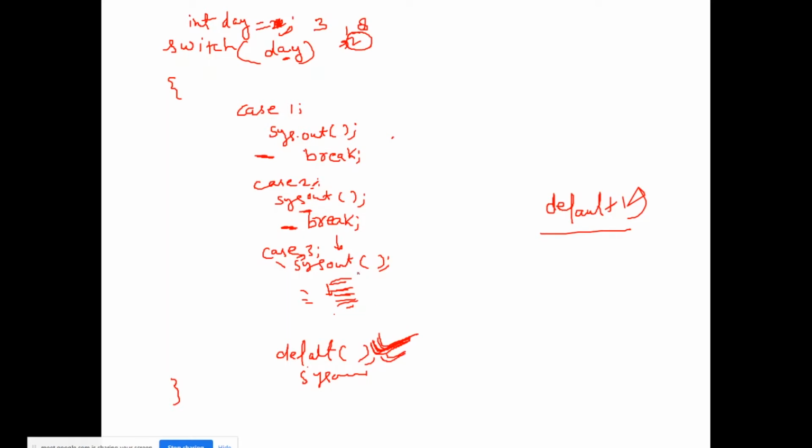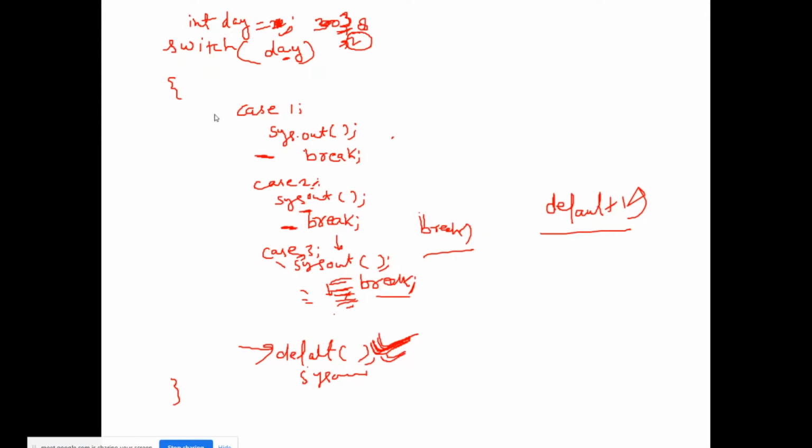One more thing, suppose I have case 3 over here, it will directly jump to the case 3, and after case 3 I put a break, right? So it will not execute this default case, right? Once it finds break, it will come out of this switch case block, right? So these are the rules and regulations, the rules of the switch cases.